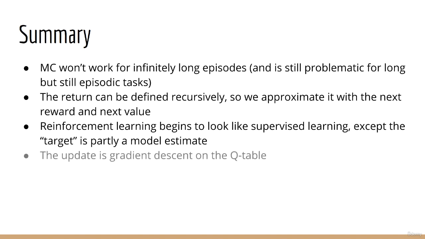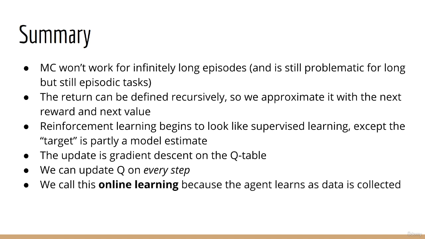We are essentially doing gradient descent on a Q table. Using this approach, it allows us to update our Q table on every step, because we only have to wait until we receive a single reward to make an update. We call such an approach online learning because the agent learns while it collects data.